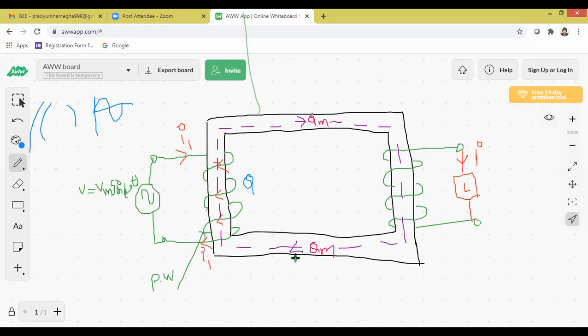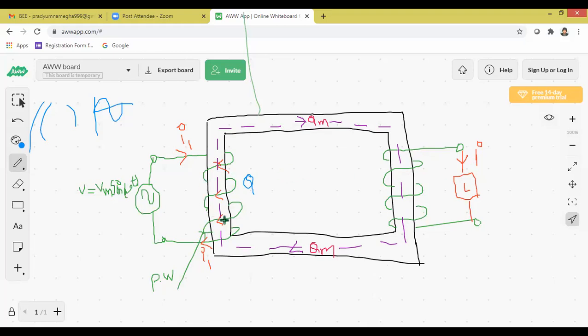So this explanation, again, no need to study from any textbooks. I repeat for the last time. Transformer contains a rectangular iron frame. At one end, primary winding is placed, at another end the secondary winding is placed. The winding which is connected to the AC supply is called primary winding, and the winding which is connected to the load is called the secondary winding.